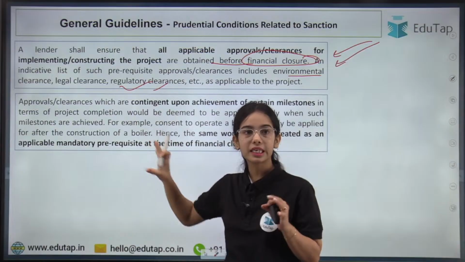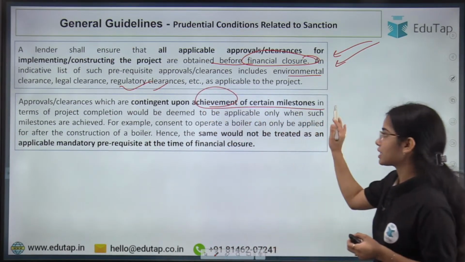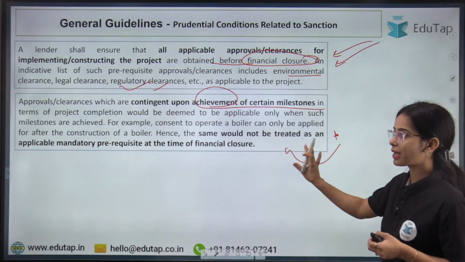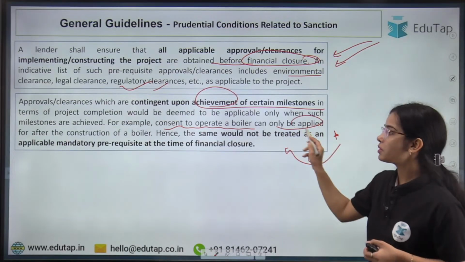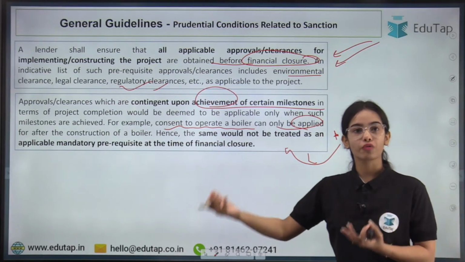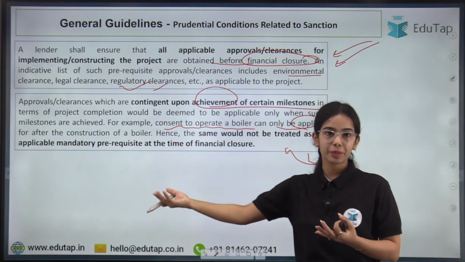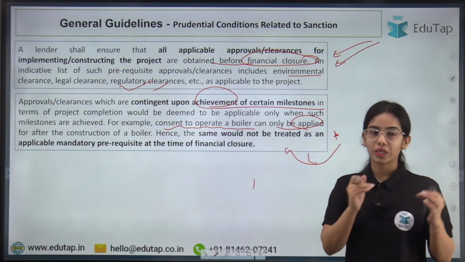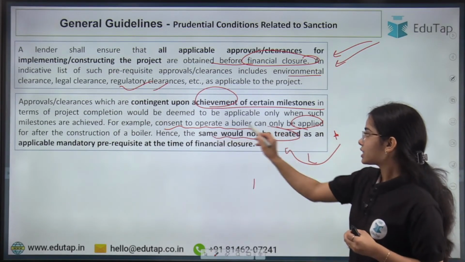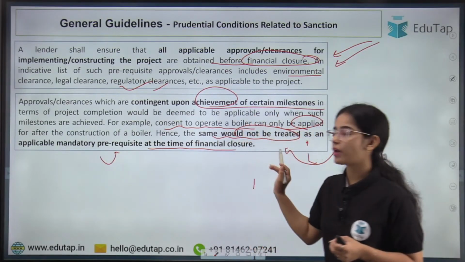Now there are certain approvals or clearances that are contingent upon achievement of a certain milestone. This is an example given by RBI: for example, consent to operate a boiler can only be applied for after the construction of the boiler. So in this case, the approval cannot be taken preemptively. This would not be treated as an applicable mandatory prerequisite at the time of financial closure.